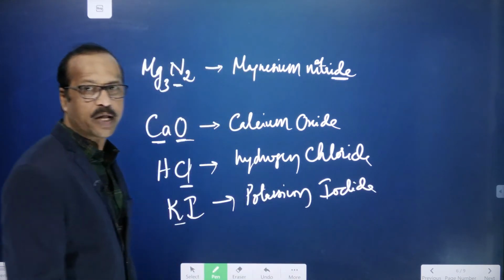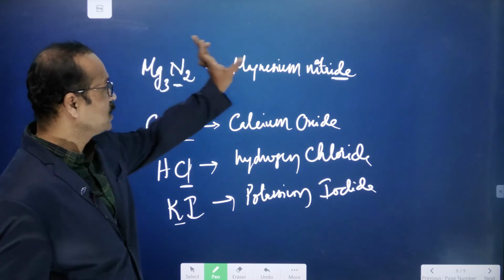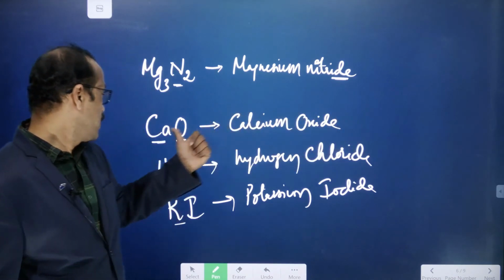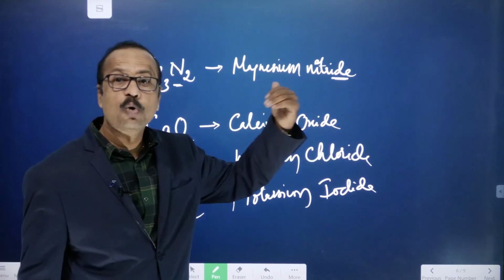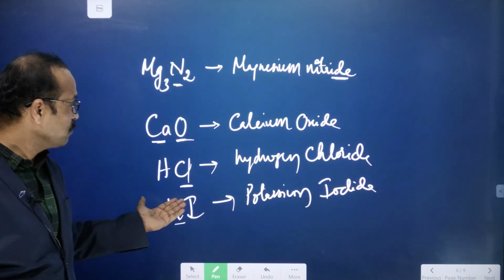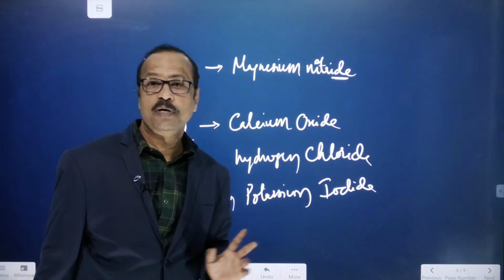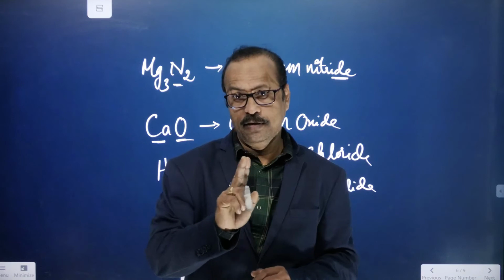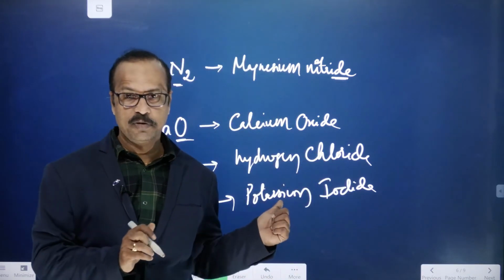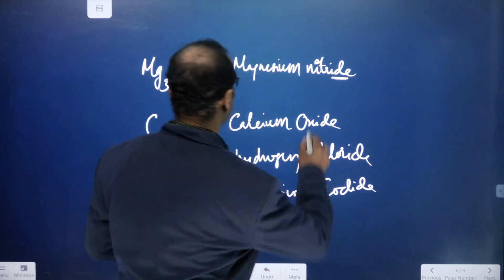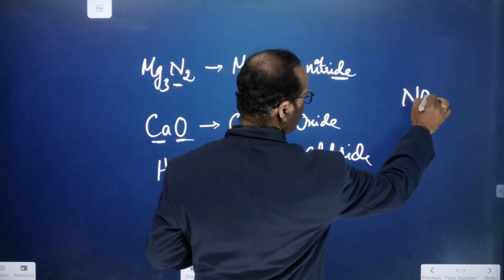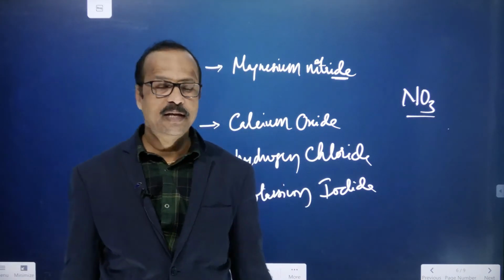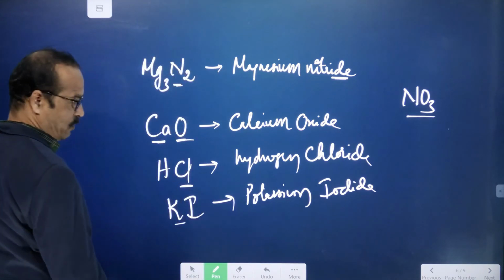So magnesium with nitrogen gives magnesium nitride. Calcium with oxygen gives calcium oxide. Hydrogen combined with chlorine forms hydrogen chloride. And potassium iodide. So last, what will it become? IDE. Remember, this is only for binary compounds, students. When only two elements are combining, only then this is used. For example, if instead of nitrogen there is NO3, it's not called a nitride, it's called a nitrate. This I will explain later. Don't worry, one by one, slowly we go.